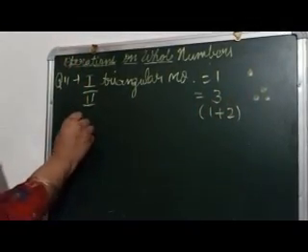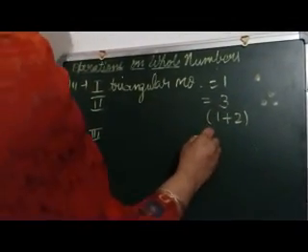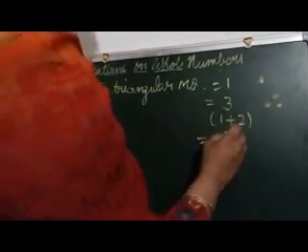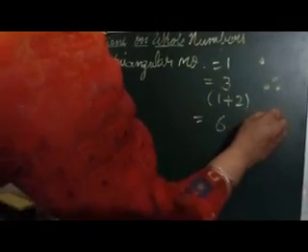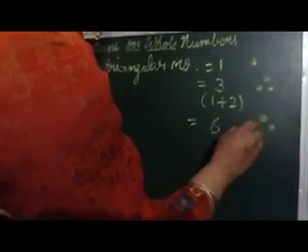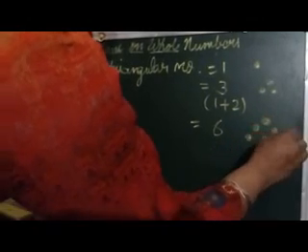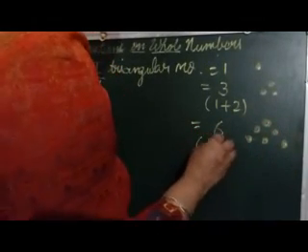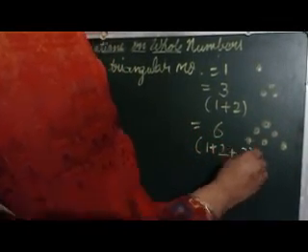Then third triangular number, that will be 6, because it was represented with 6 dots, 1, 2, 3, 4, 5, 6, and it can also be written as 1 plus 2 plus 3.